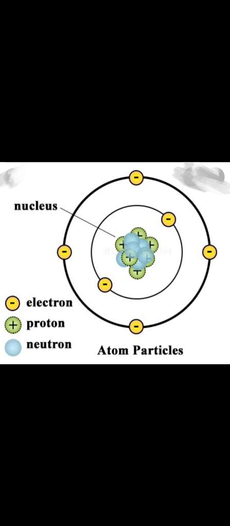Now next is mixtures. A mixture refers to a substance formed by mixing two or more substances into one physically. For example, sugar solution, salt solution. Sugar is a compound, and solution means water, the solvent, is there. So when we add different compounds and they form one solution, that is called a mixture.